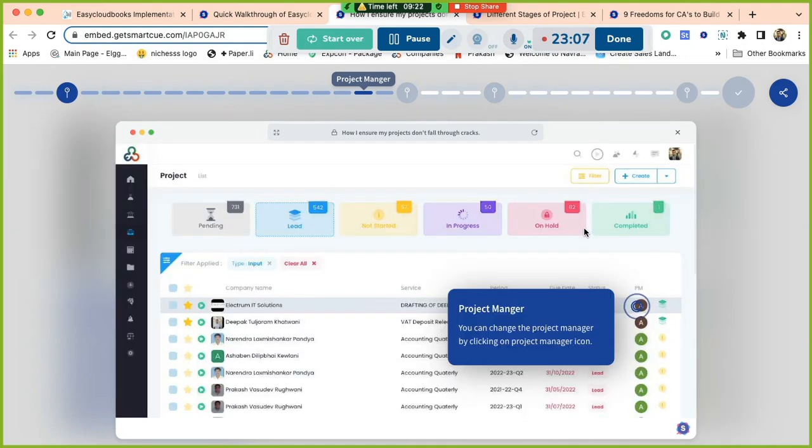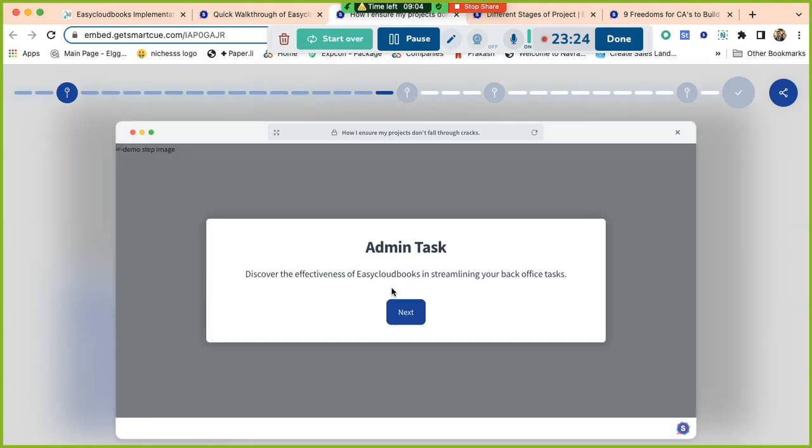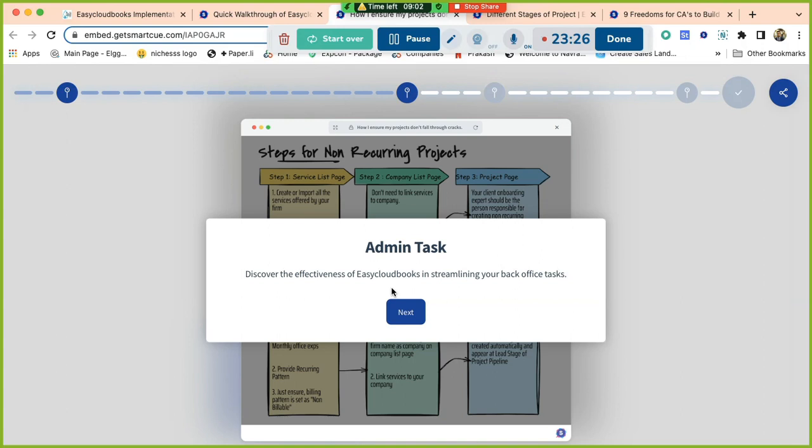Now you can change the project managers. This is a job of the firm manager or firm owner. Sometimes, because of workload management, you can change the project managers. Yes, you can change it, and even the project manager can change the project members. This much is clear to you.